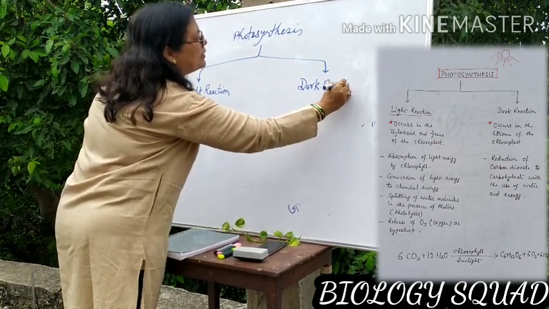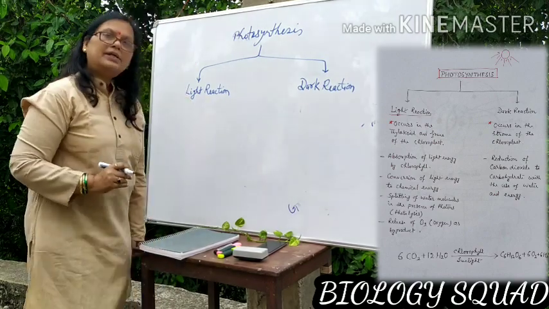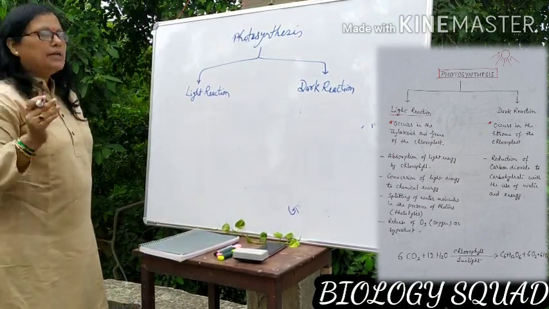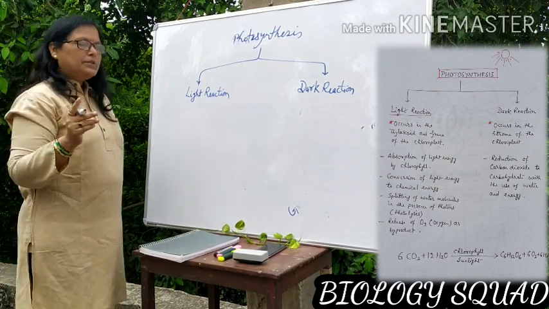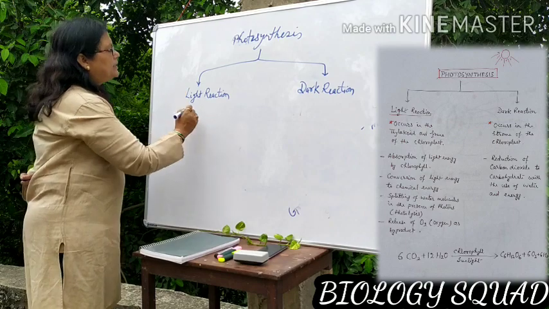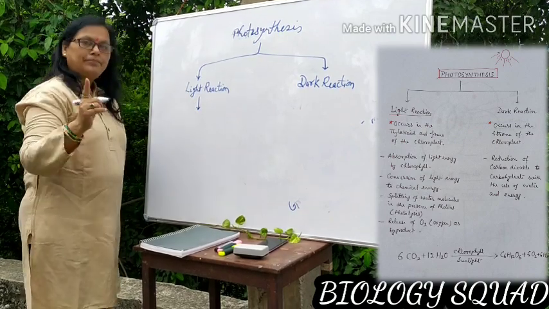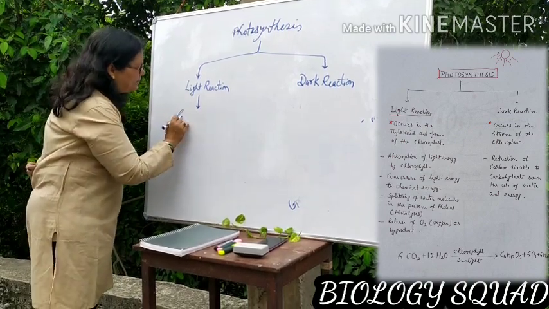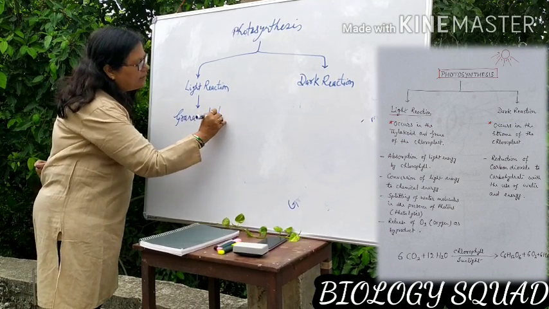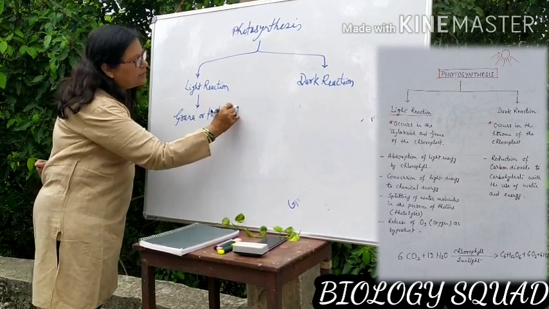Further detail you will study in class 11th; I will teach you during the course related to class 11th. The light reaction occurs in the grana or thylakoid of the chloroplast.